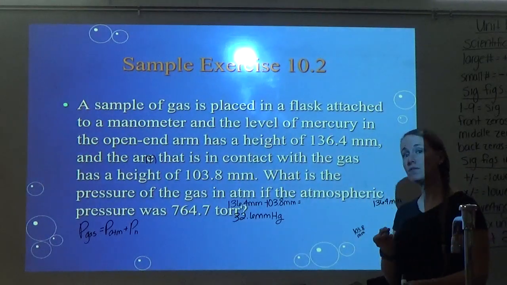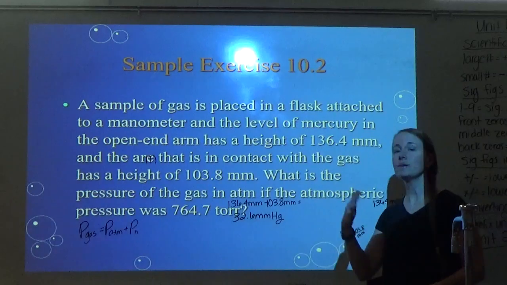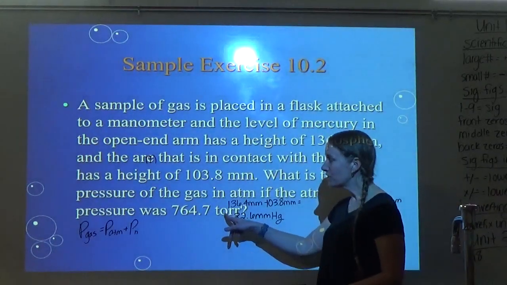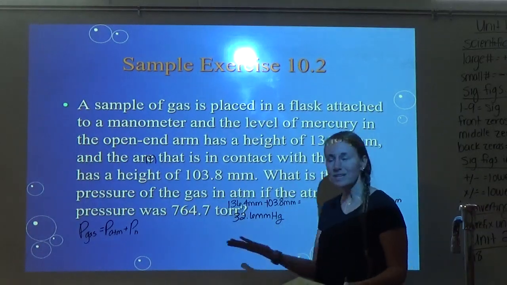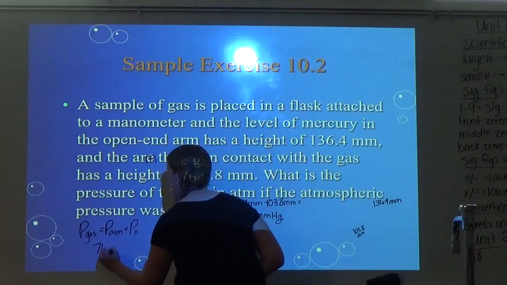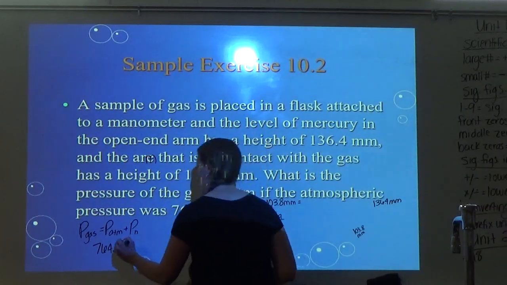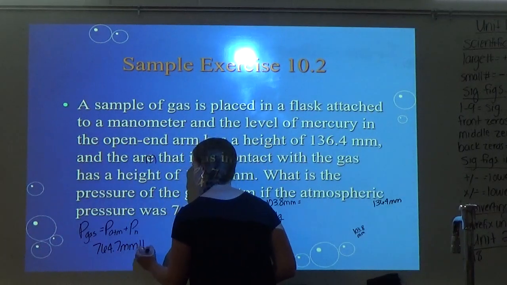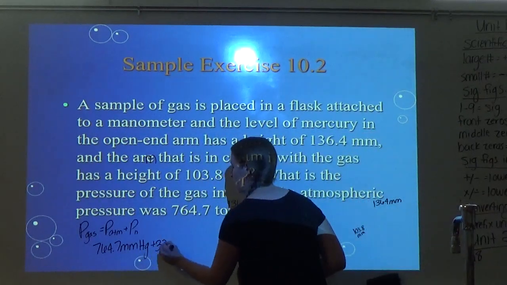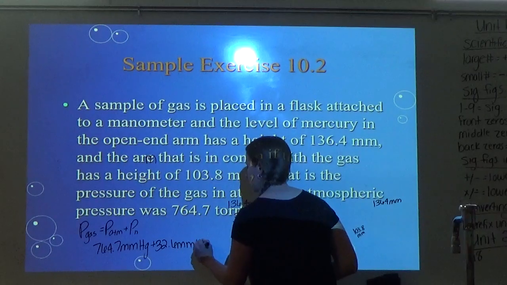If you remember from your conversion factor, 760 millimeters of mercury equals 760 torr. So I can just change this from torr to millimeters of mercury. It's the same thing. Okay, so my atmosphere pressure was 764.7 millimeters of mercury plus my pressure from the height, which is 32.6 millimeters of mercury.